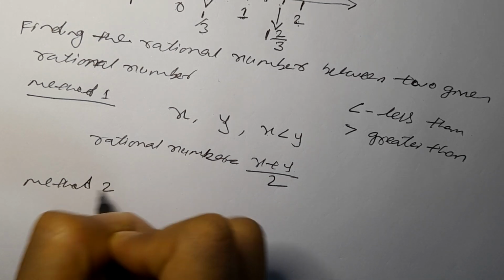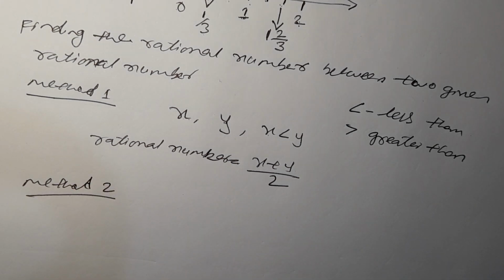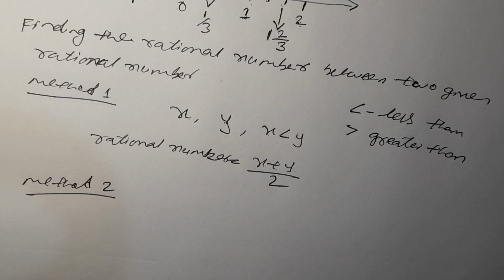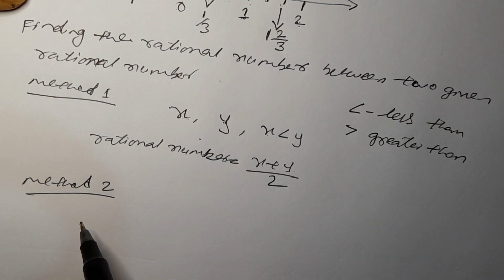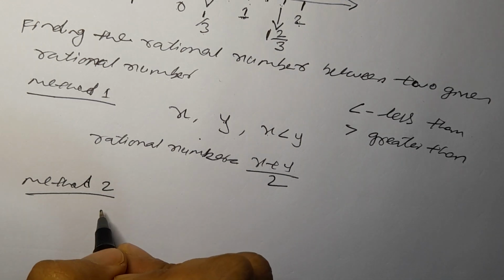Method 2. In method 2, there will be 2 rational numbers with like denominators. What is a like denominator? When the denominator numbers are the same, we call it like denominator. Here we have to find n rational numbers.